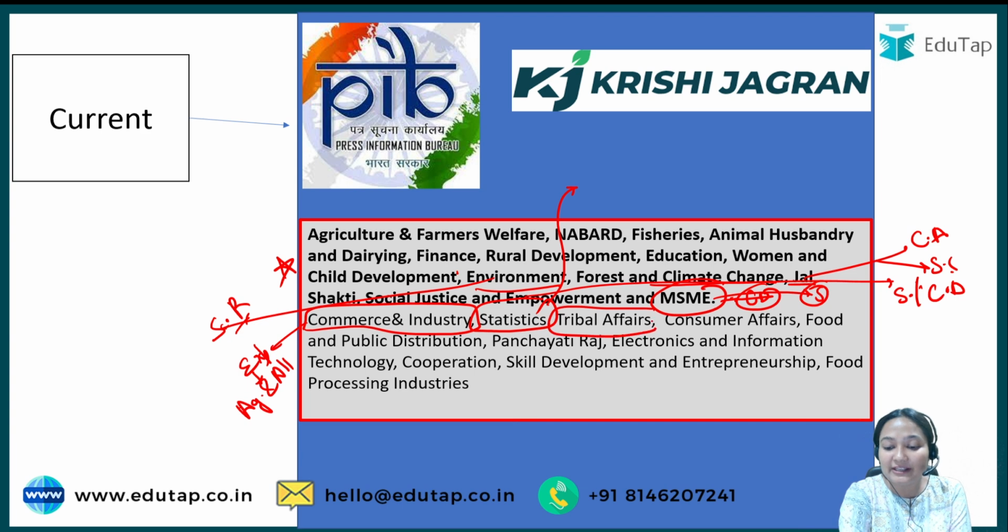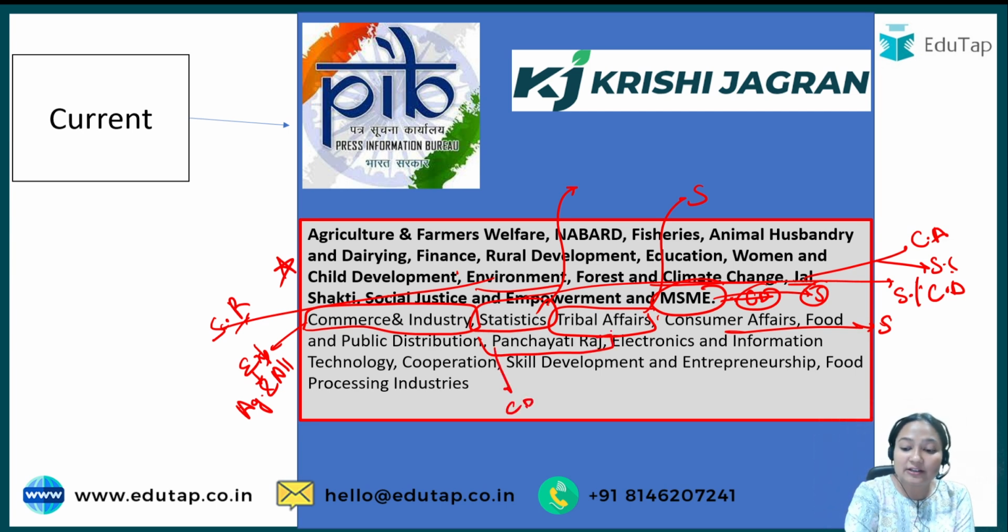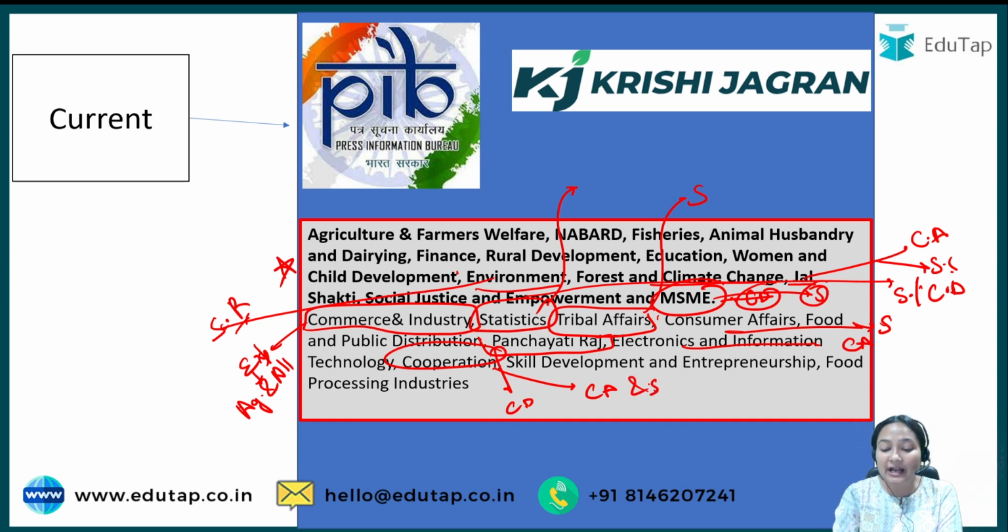Now coming to tribal affairs, there you will have to see schemes only. Coming to consumer affairs, food and public distribution, there again you will have to focus on the schemes only, right? No matter that monthly procurement data is there, you don't have to look into that. In Panchayati Raj you will have to see current developments. Electronics and information technology, you will have to see for current affairs. Cooperation, you will have to see for current affairs and schemes. Skill development and entrepreneurship for schemes and initiatives. Food processing industry, again this is for schemes only. No need to cover reports or current developments in this.